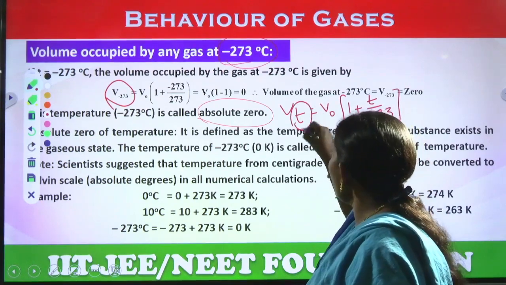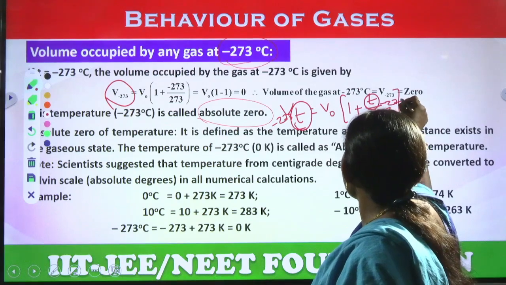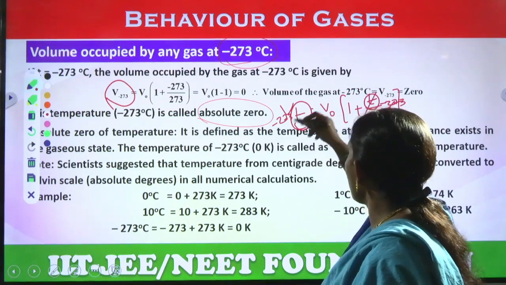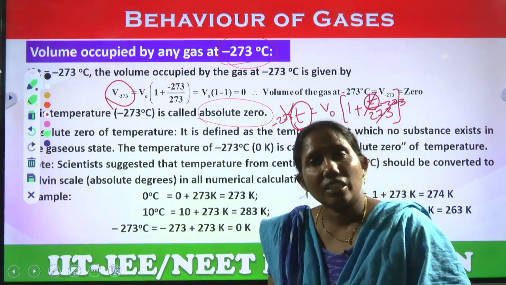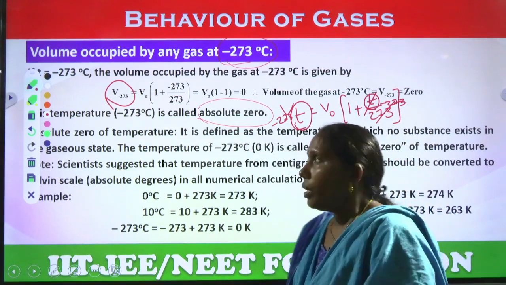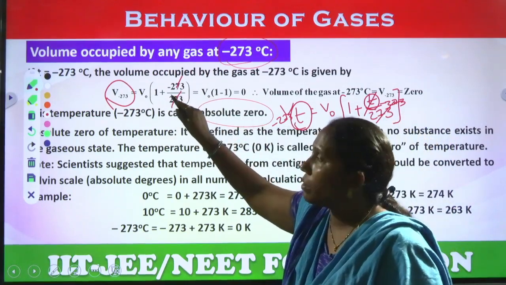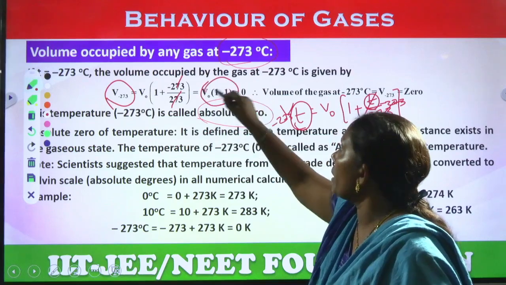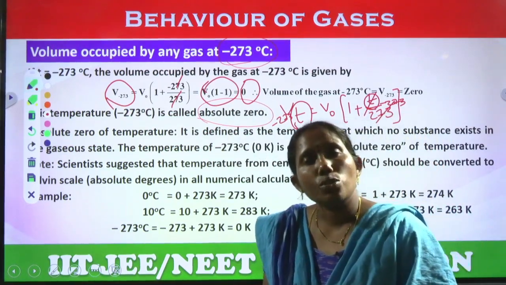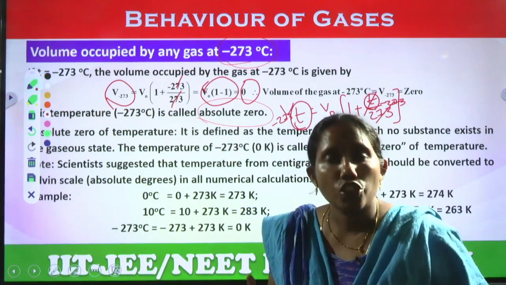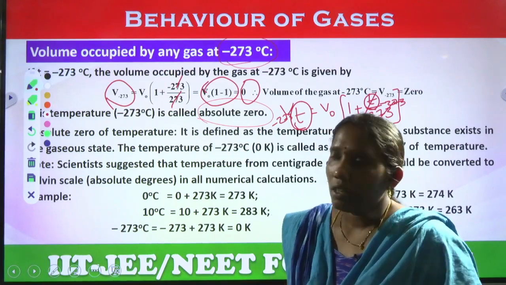So, substitute T as minus 273, this gets cancelled, and it is 1 minus 1, means 0. So, the overall value is 0. Then the volume of a gas at minus 273 degrees Celsius is 0. That is called absolute zero, right.